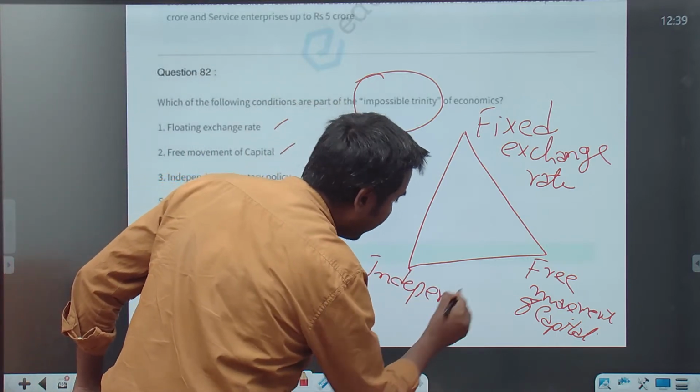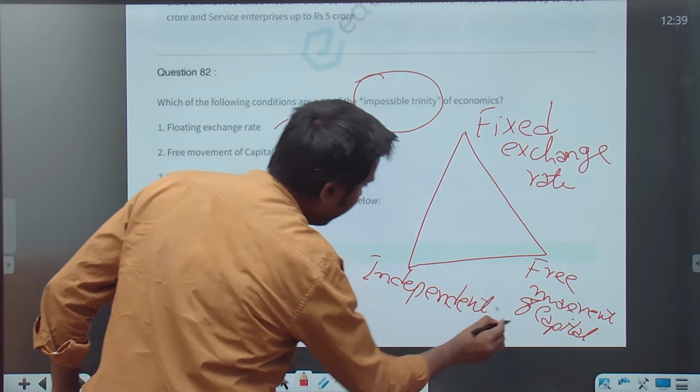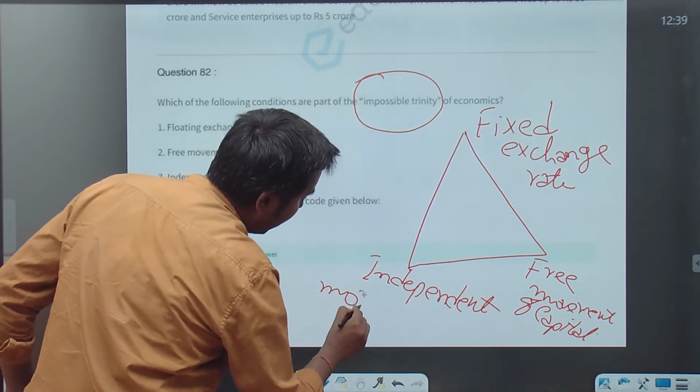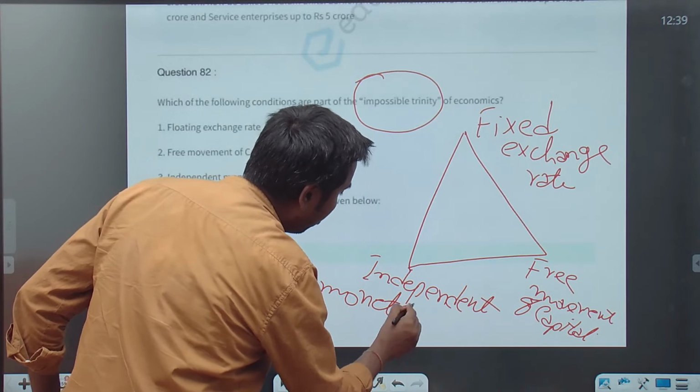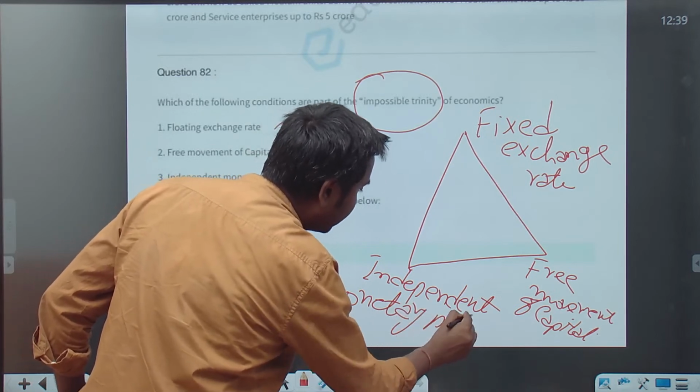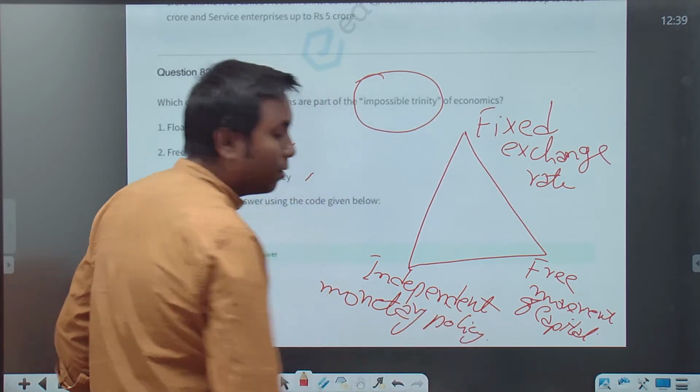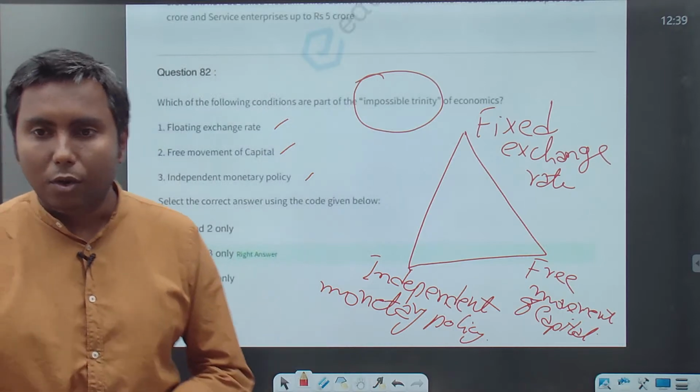Does India have independent monetary policy? India indeed has independent monetary policy because the RBI decides it on its own. The RBI is not forced to do anything.